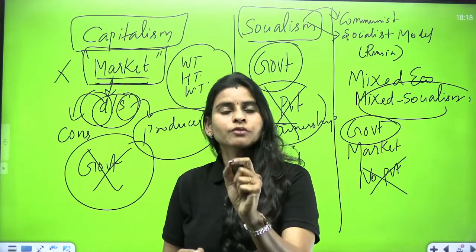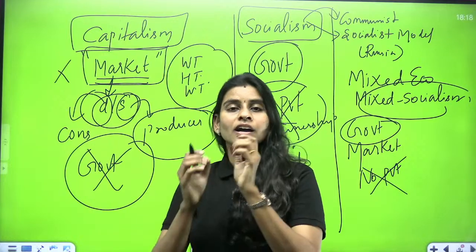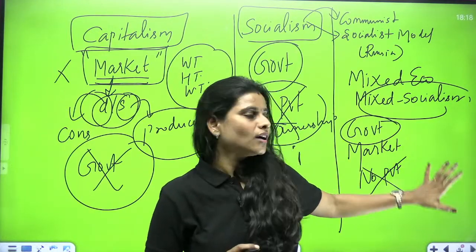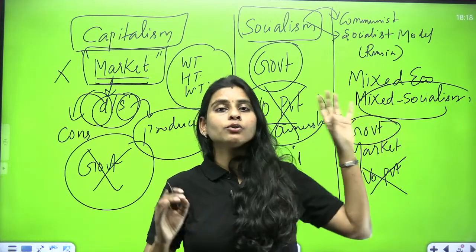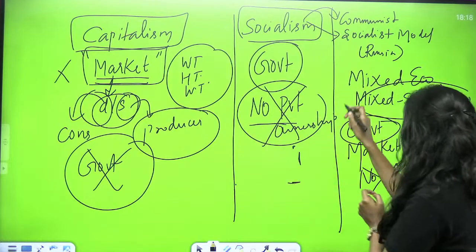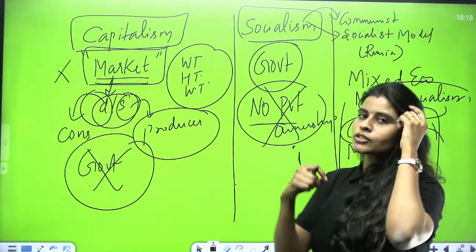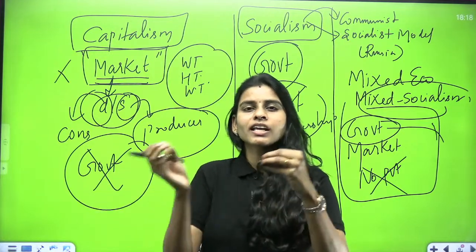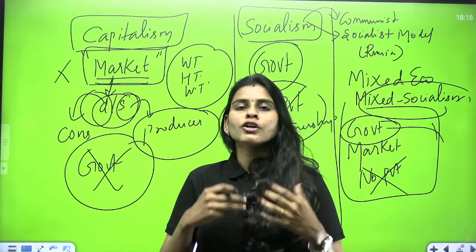We give the right to property in the constitution itself, so we cannot say that there is no private ownership here. That is why India was not favoring this type of socialism. India was favoring this model where the government decides what to produce and takes care of the basic needs of the people, and we take some help from the private sectors also to grow the economy.